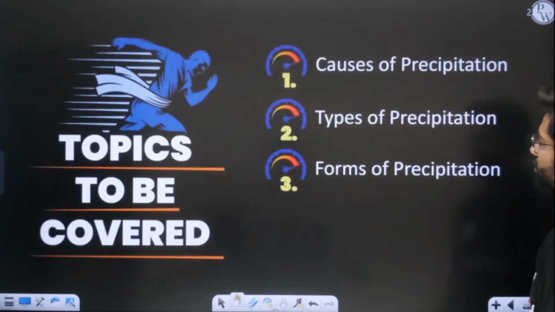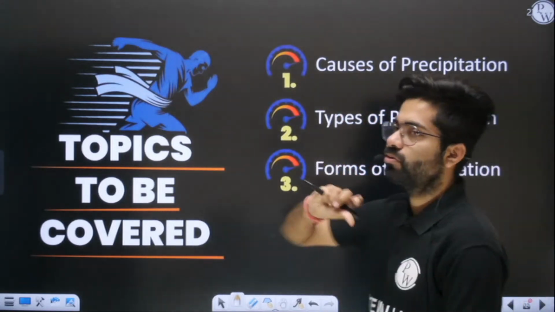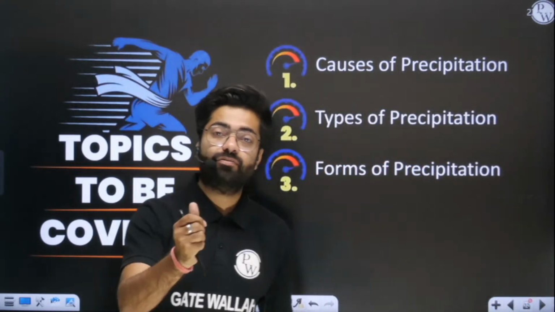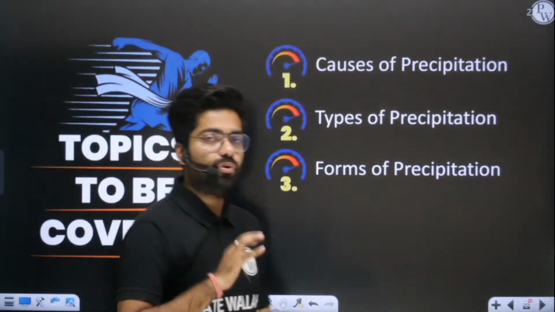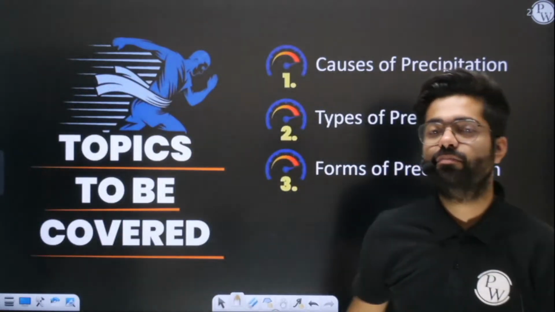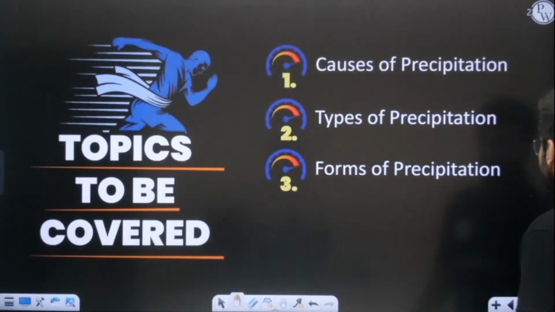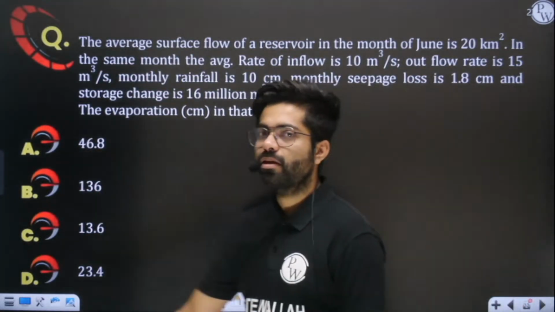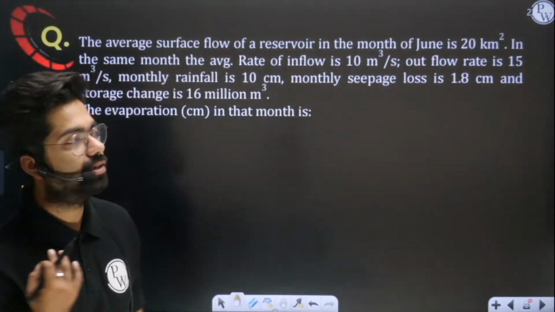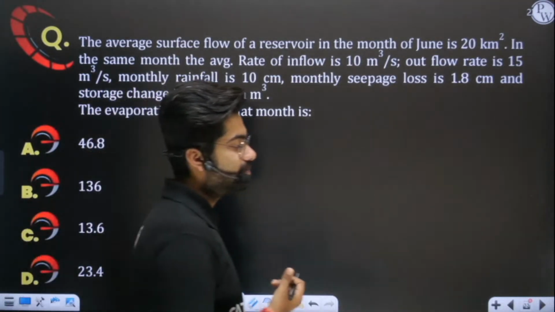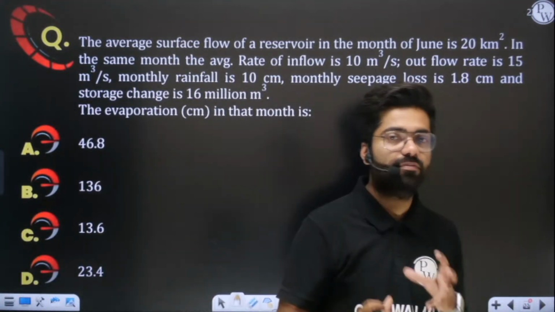In today's lecture, we are going to discuss the causes of precipitation and the types and forms of precipitation. This is the ultimate goal of today's class. But before moving ahead, let us first solve some questions, because questions generally come in the exam, so we have to practice a lot so that we become swift.